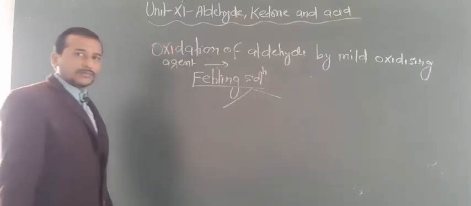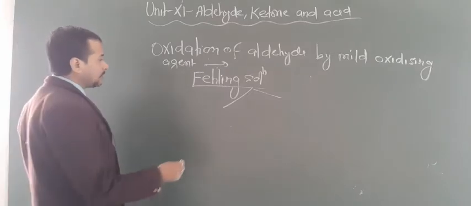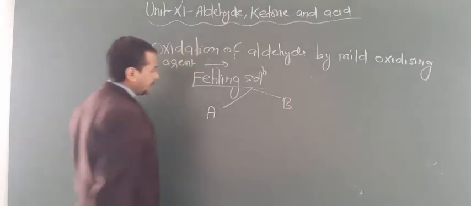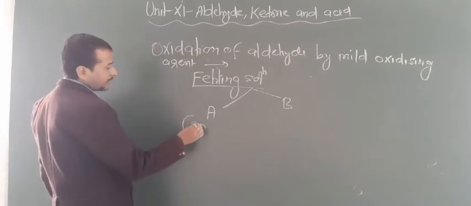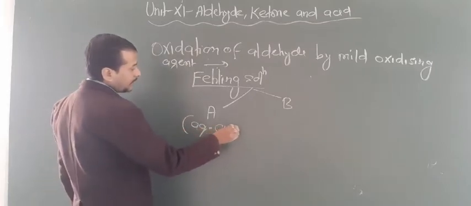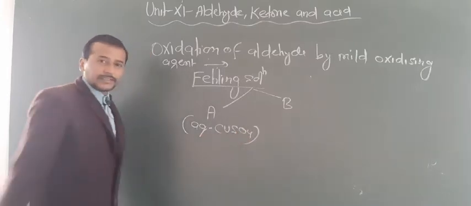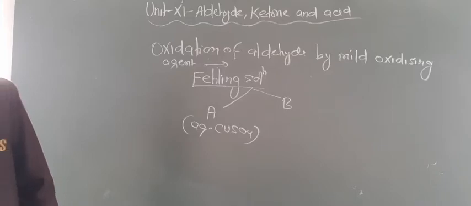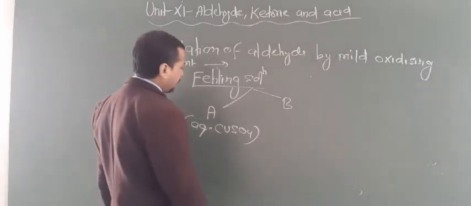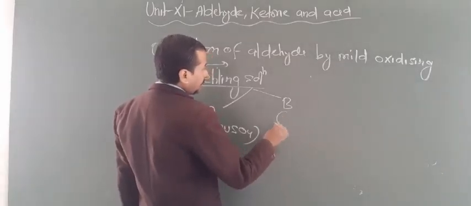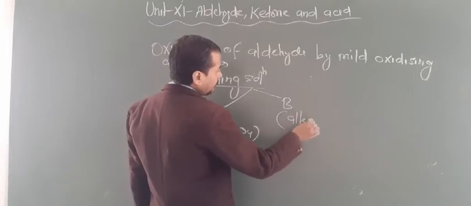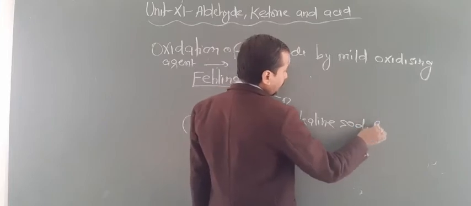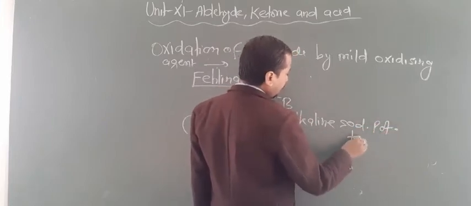That means in the laboratory, two bottles are kept for Fehling's solutions: Fehling's solution A and Fehling's solution B. Solution A contains basically aqueous copper sulfate, and Fehling's solution B basically has an aqueous alkaline solution of sodium potassium tartrate.